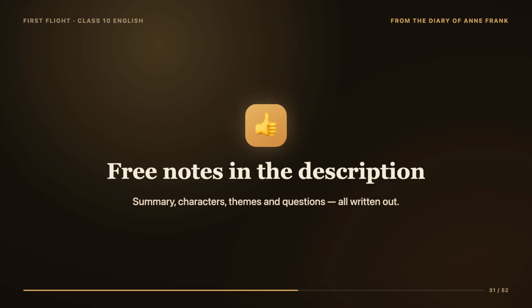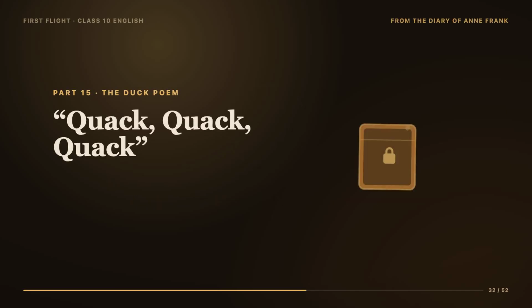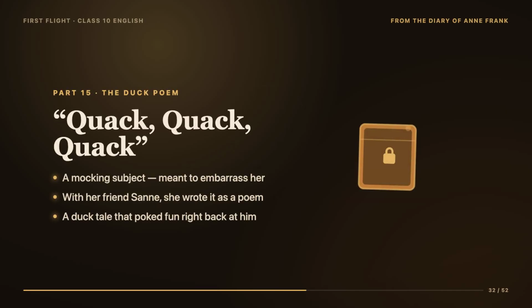Okay, now let's get to the funniest and cleverest moment in the whole chapter. For the third punishment, Mr. Keesing decided to have some fun at Anne's expense. He gave her a ridiculous, mocking subject, hoping to embarrass her in front of everyone. The subject was "Quack, quack, quack, said Mistress Chatterbox." He was basically comparing Anne's non-stop talking to the endless quacking of a duck.